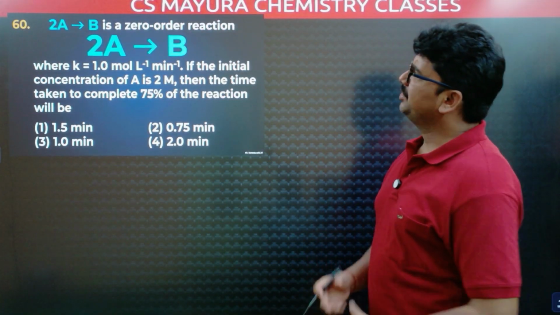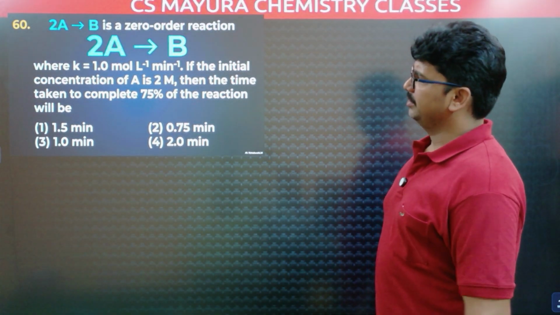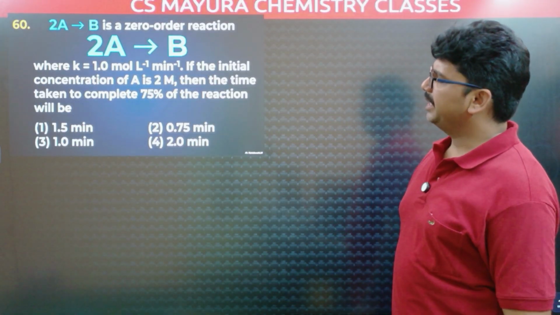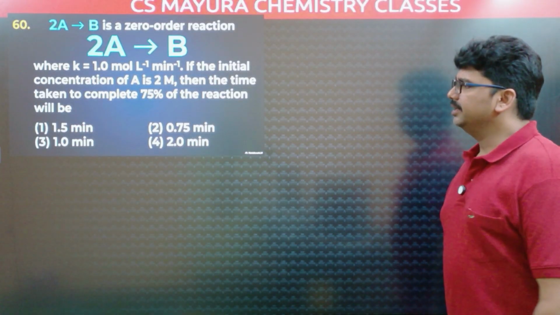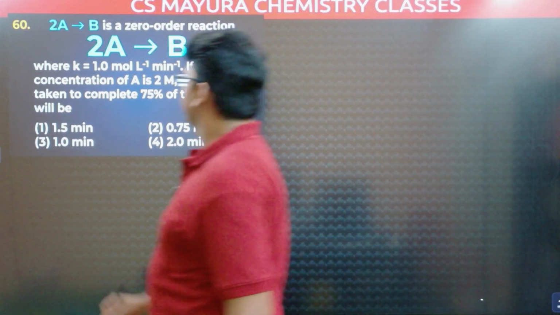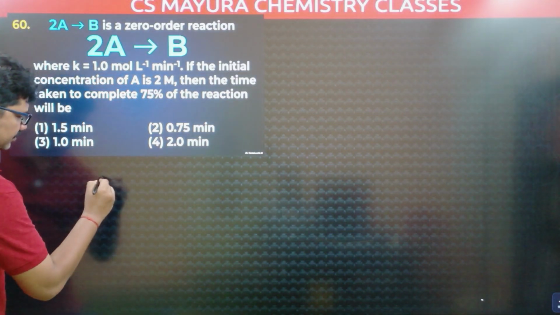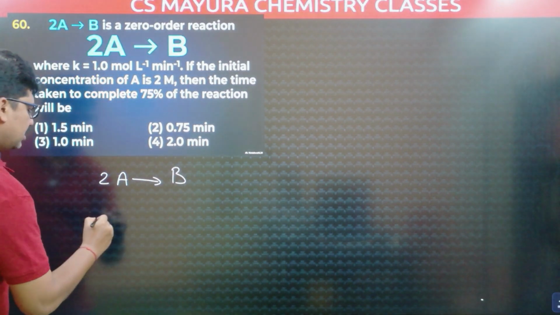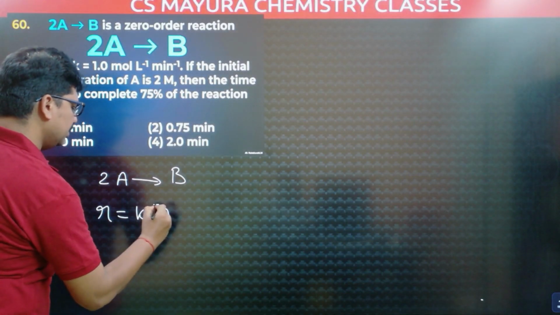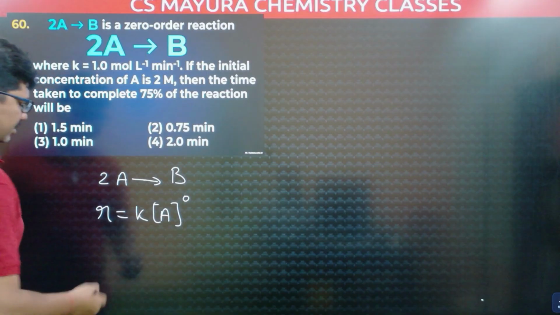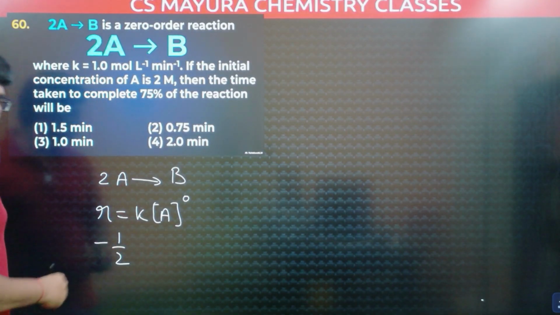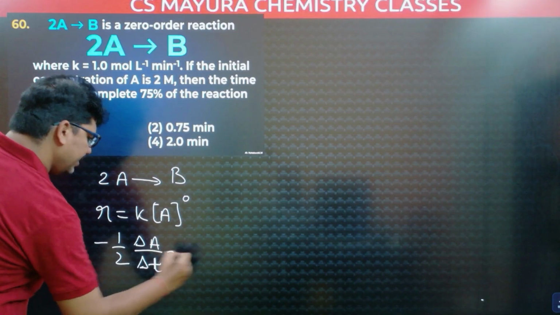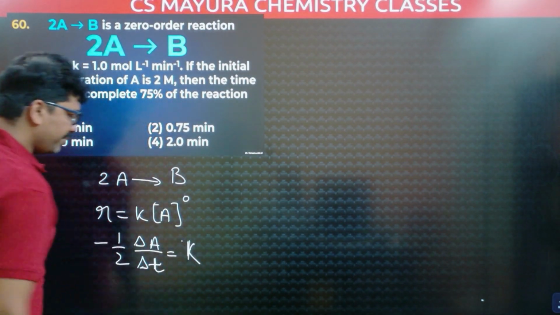2A gives B is a zero order reaction where K is 1 mole liter inverse minute inverse. Initial concentration of A is 2 molar. Then the time taken to complete 75% of the reaction will be. Now, the given reaction is zero order. The rate R is equal to K into concentration of A power 0 because it is zero order. The rate is minus 1 by 2 delta A by delta T is equal to K into A power 0, which is 1.